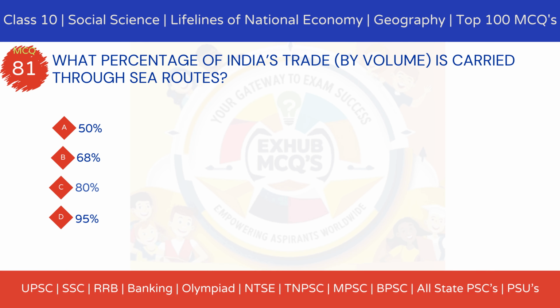MCQ 81. What percentage of India's trade, by volume, is carried through sea routes? Option A, 50%. Option B, 68%. Option C, 80%. Option D, 95%.